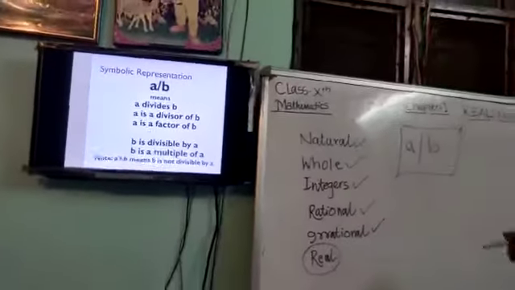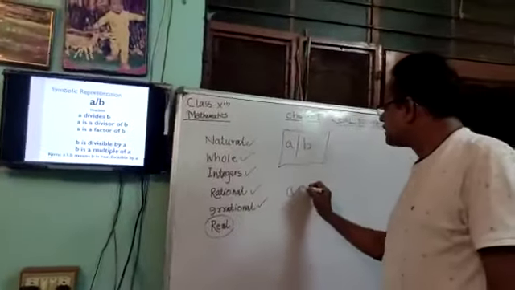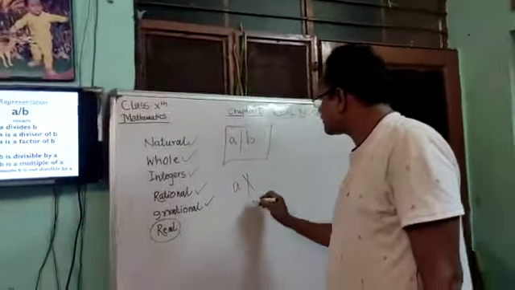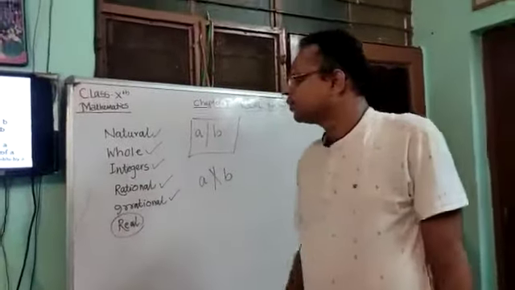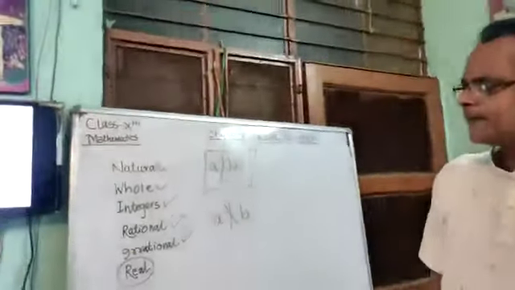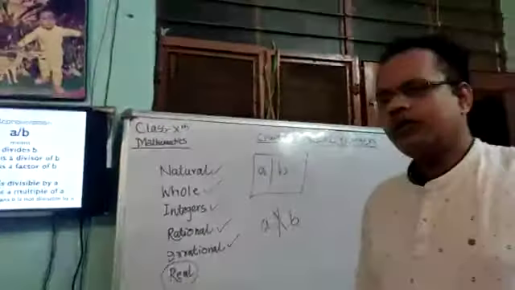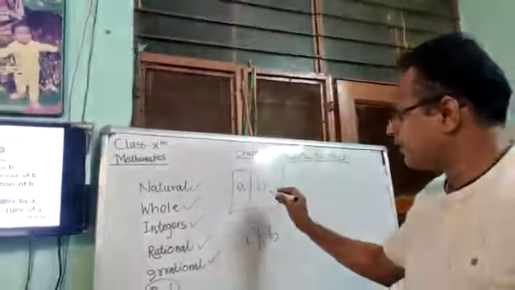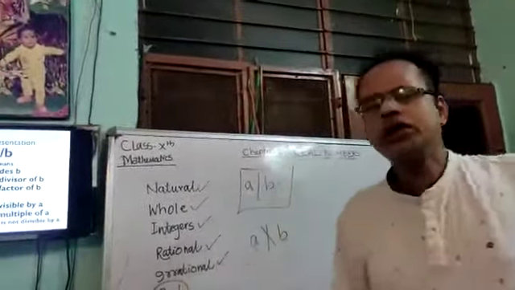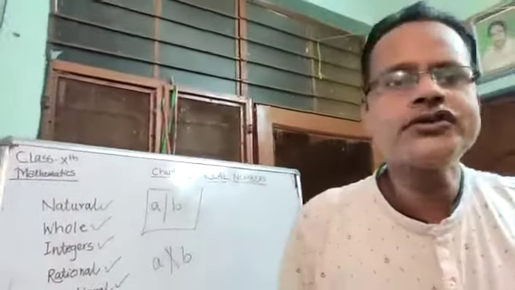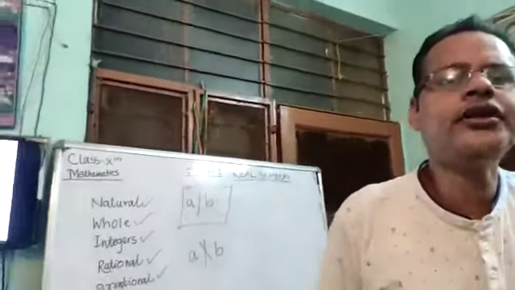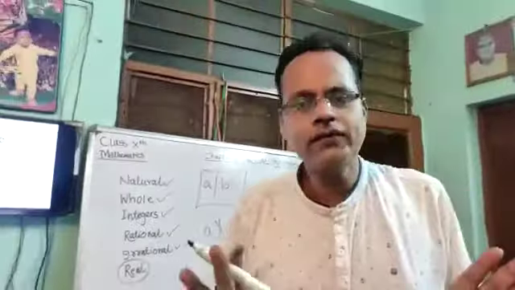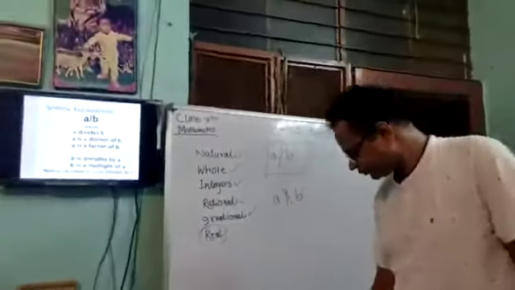If the symbolic form is written as a slash not b, then we can call it b is not divisible by a. You have to remember this symbolic form. This will help us while proving the irrationality of numbers like root 3, root 5, etc.